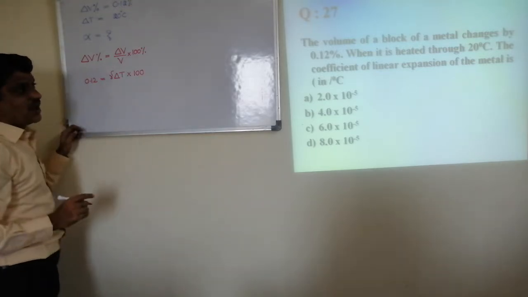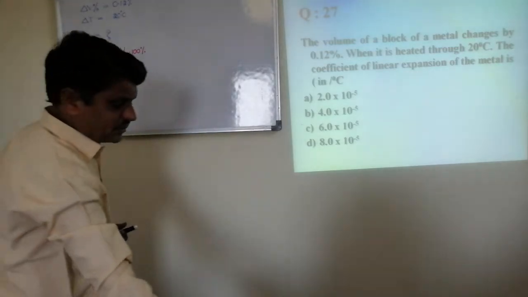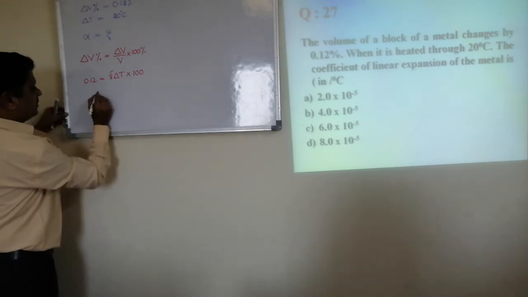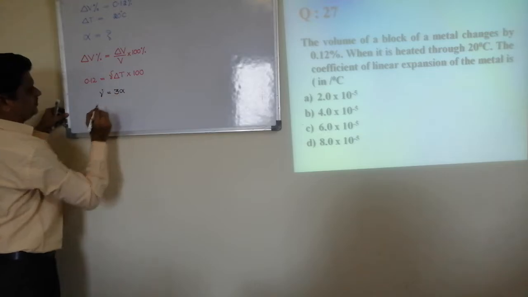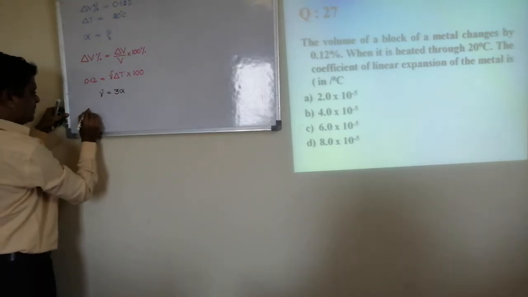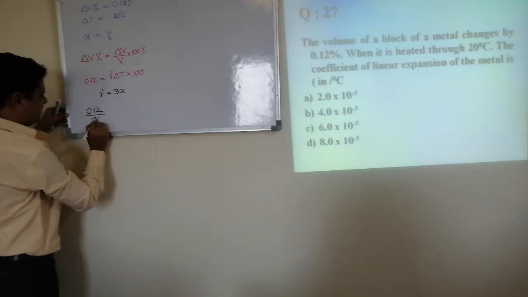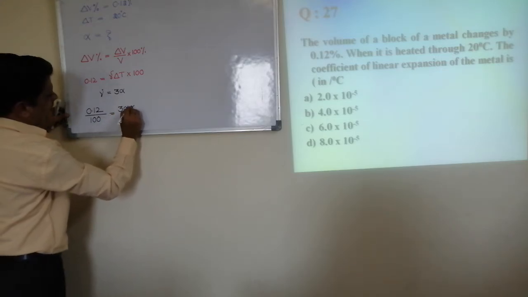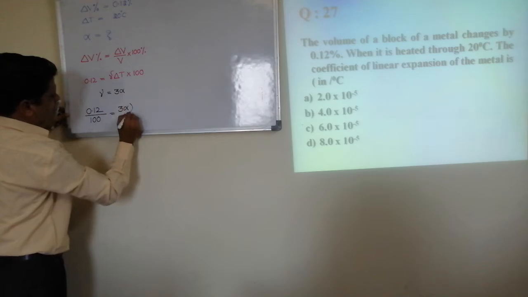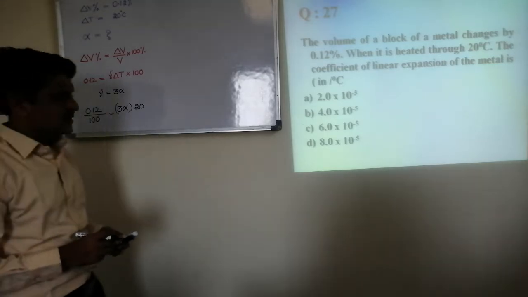So we want the coefficient of linear expansion. Means we should know the relation between gamma and alpha. Since gamma is equal to 3 into alpha, hence if I take this side, 0.12 divided by 100 is equal to 3 times alpha into the change in the temperature, which is 20. Now pause the screen and simplify.